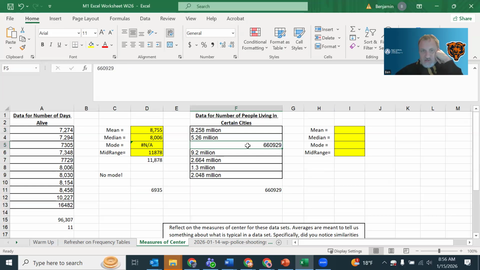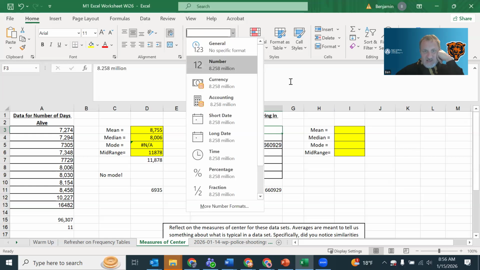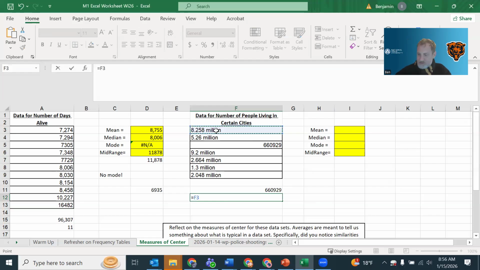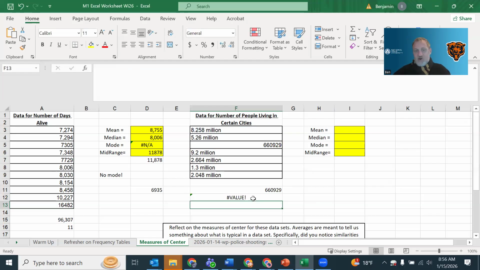And you can kind of see this in the formatting of this, which says general. There's no way to force Excel to say, hey, let's just make this a number. You can say number, but it's not changing the fact that if I try to add that to this, it still doesn't know how to do it because this has words in it.